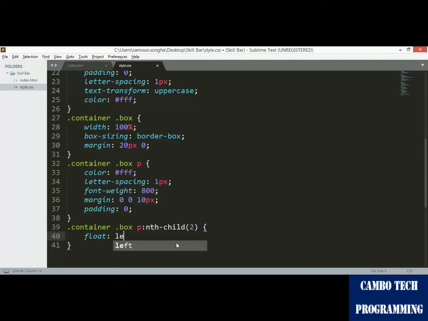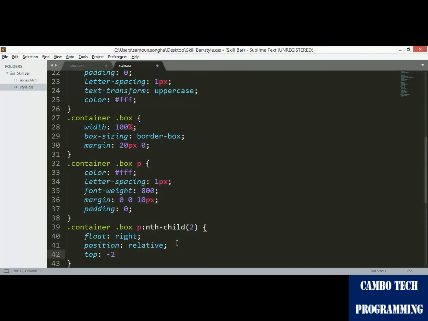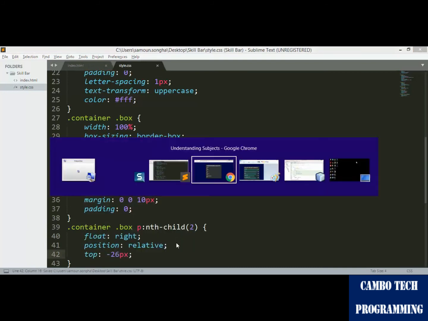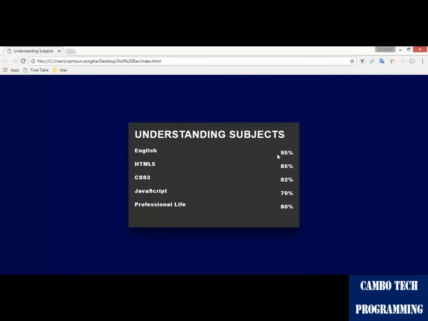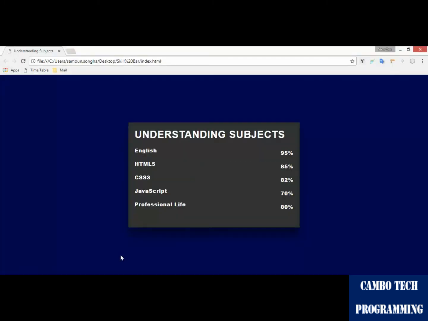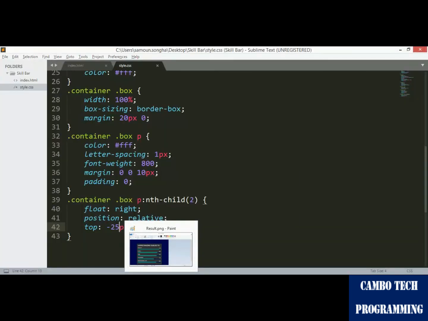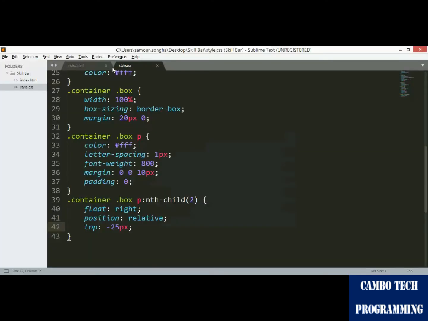So float is going to the right, the position is relative, and the top maybe minus 26. Let's see. Yes, but it's not on the same line, so change to 25. Oh, it's still not good.